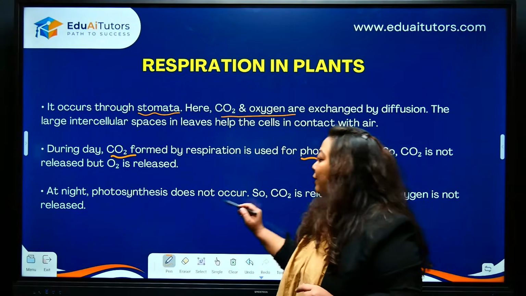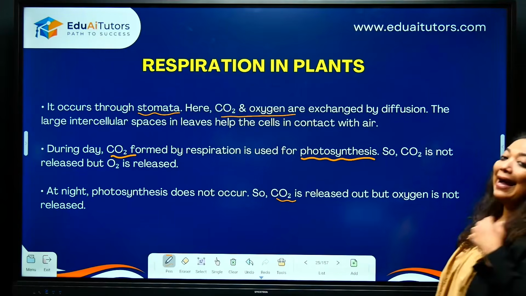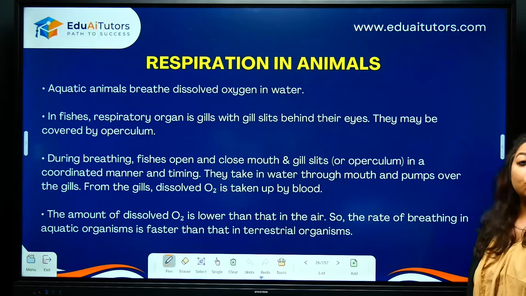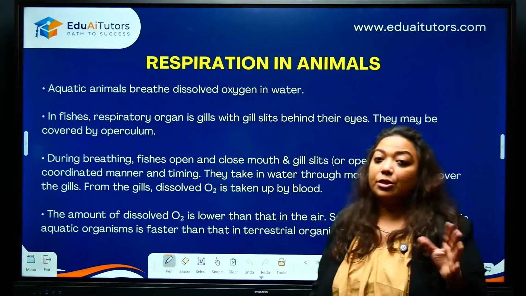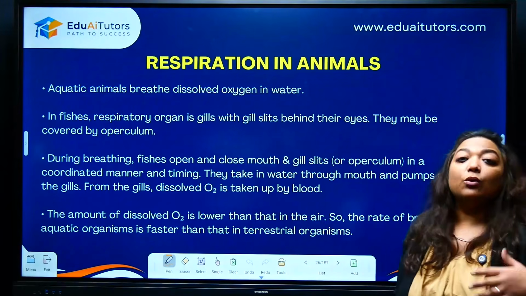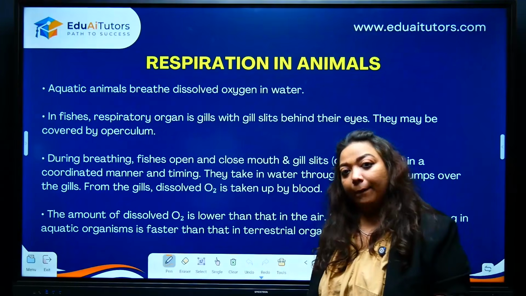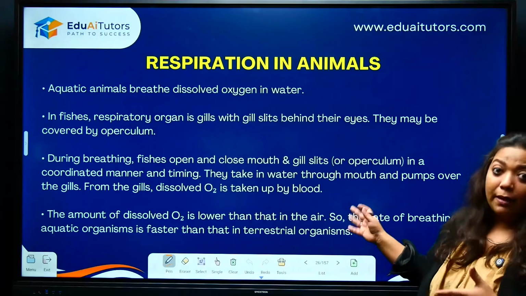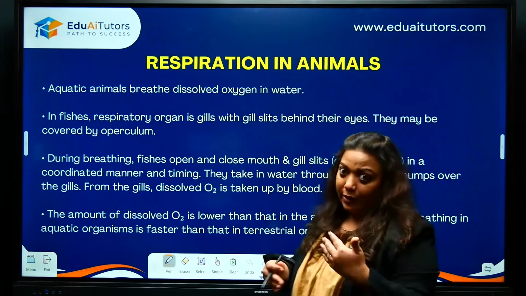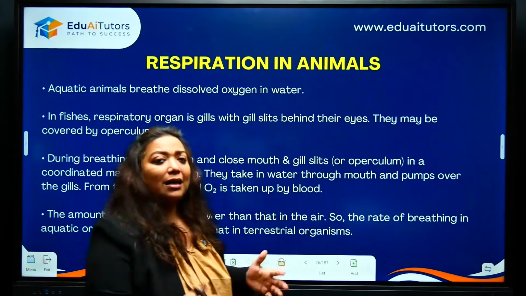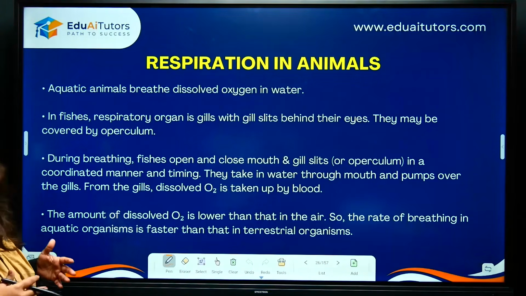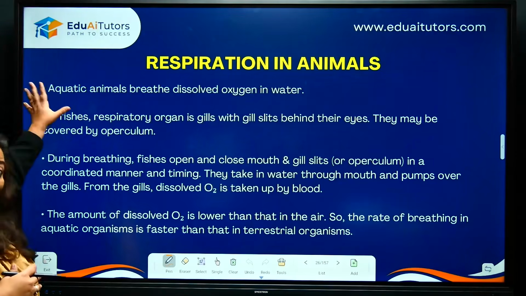Next, but at night we see that this carbon dioxide is directly released into the environment, and there is no photosynthesis at night, so no oxygen is coming out. So the plant is largely only releasing carbon dioxide during night. Further, other organisms, this is an important question again. We have to go a little fast so that you can get as much of a quick recap in today's session as possible. Okay. Having said this, look, aquatic.